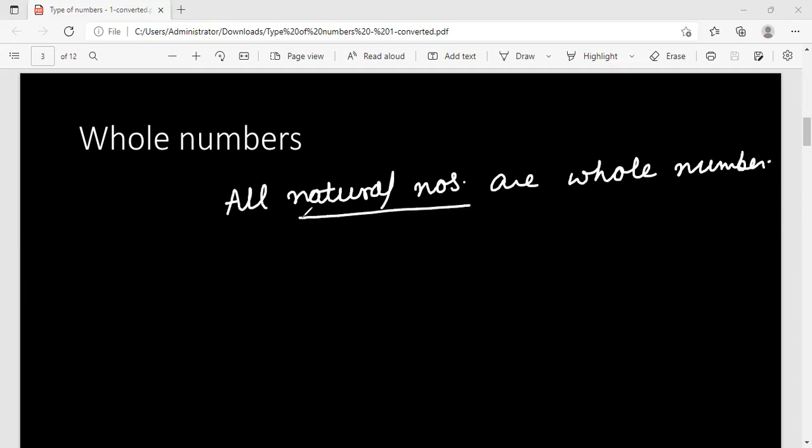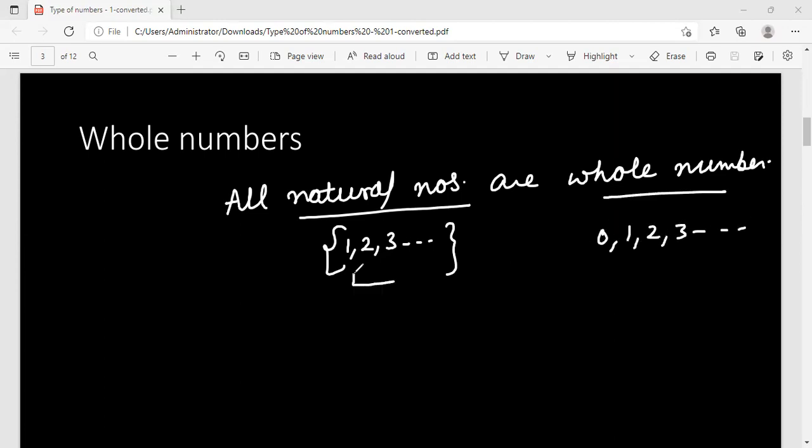All natural numbers means 1, 2, 3, and so on. Whole numbers mean 0, 1, 2, 3, and so on. So definitely all these numbers lie in this category as well. That's why all natural numbers are whole numbers, but vice versa is not always true. Why? Because of this 0. 0 is a whole number. 0 is not a natural number.